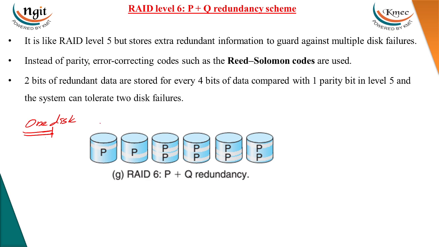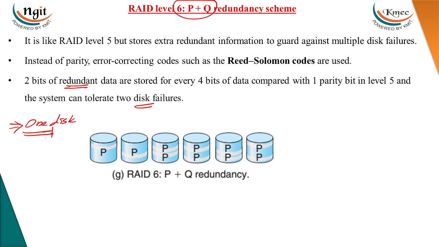So until now we only considered one disk failure. If two disk failures happen, then RAID levels 0 to 5 cannot recover the extra damaged disk. In order to cope with that, that means to recover the data if two disk failures happen, we'll go with RAID 6, that is RAID P plus Q.